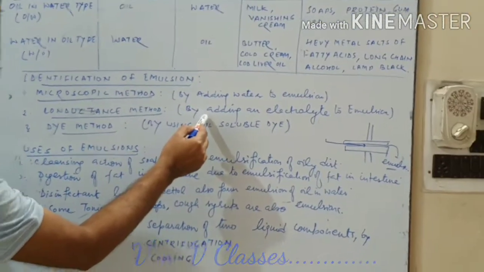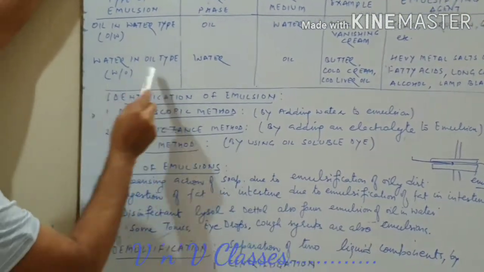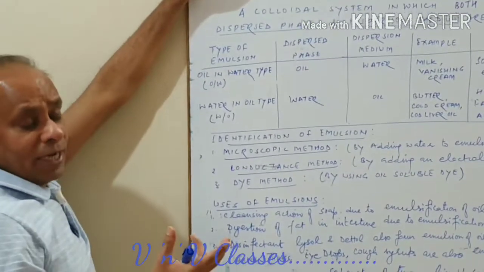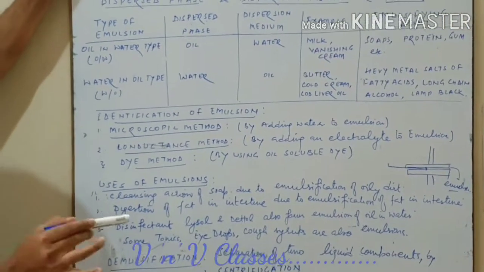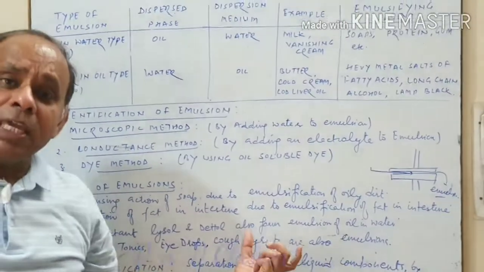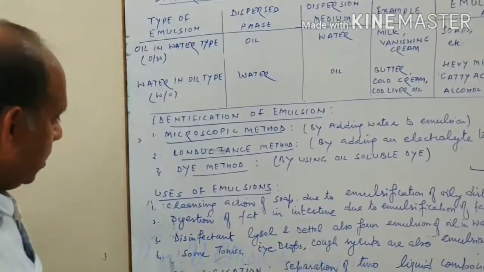Similarly, if conductance increases, again this is oil in water. If conductivity does not increase, it is water in oil. And if you get some colored droplets, then it is oil in water. And if you get all emulsion colored, then this is water in oil. So these are ways of identifying emulsions, and these can also be considered as the properties of emulsions.